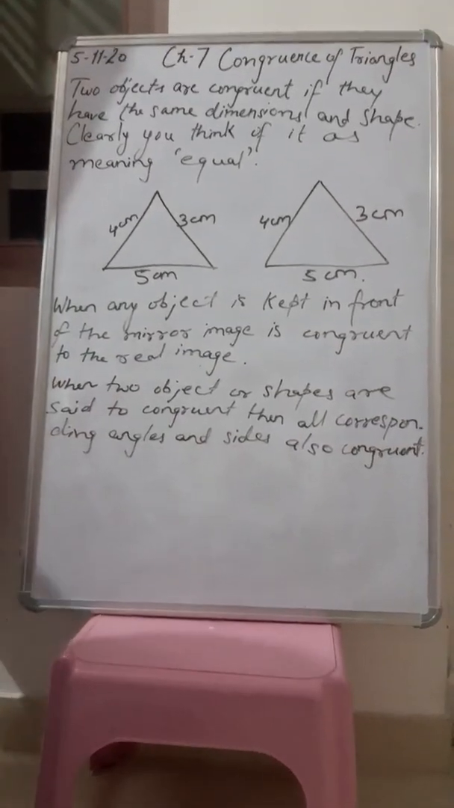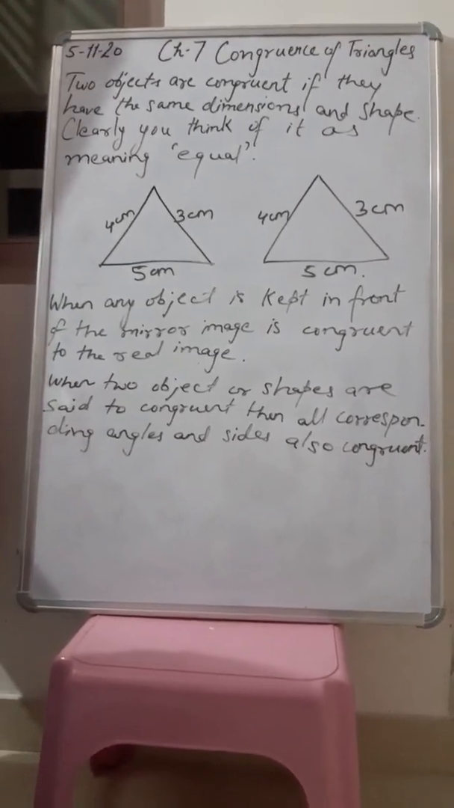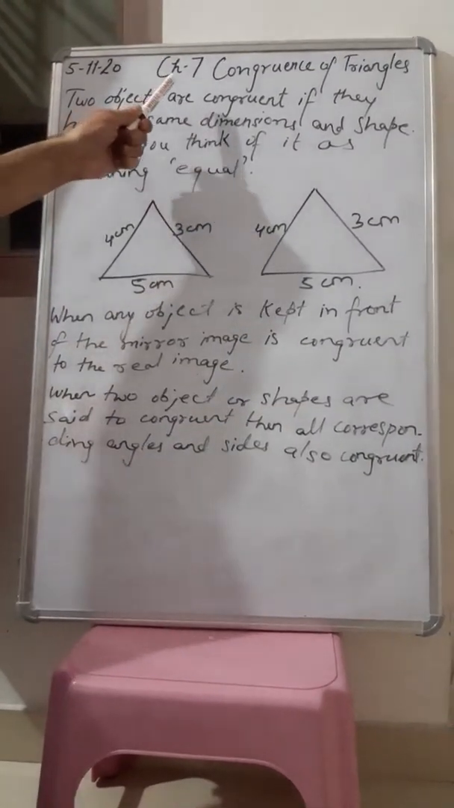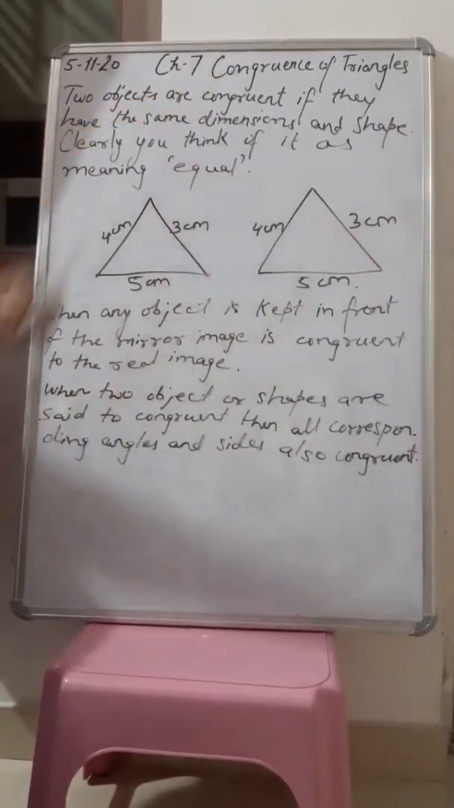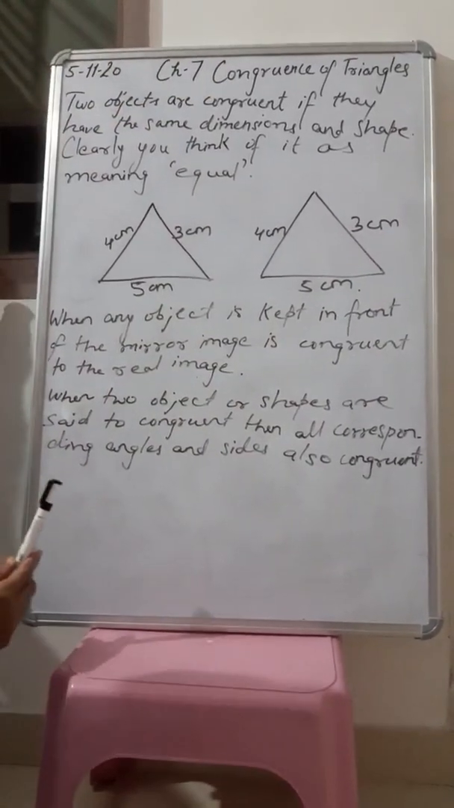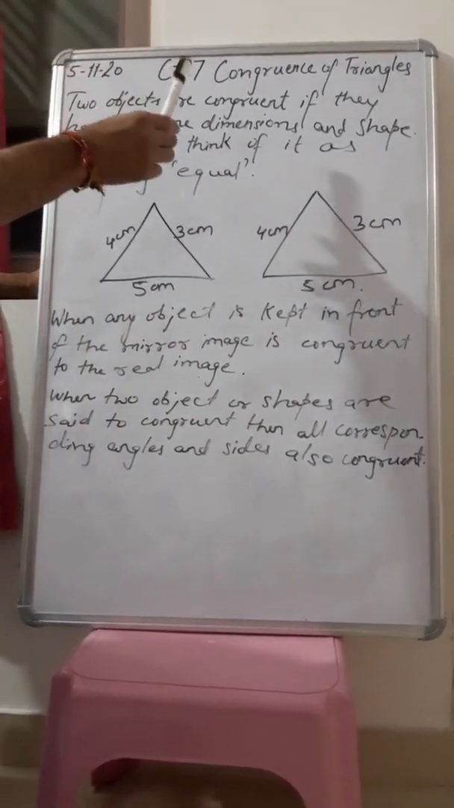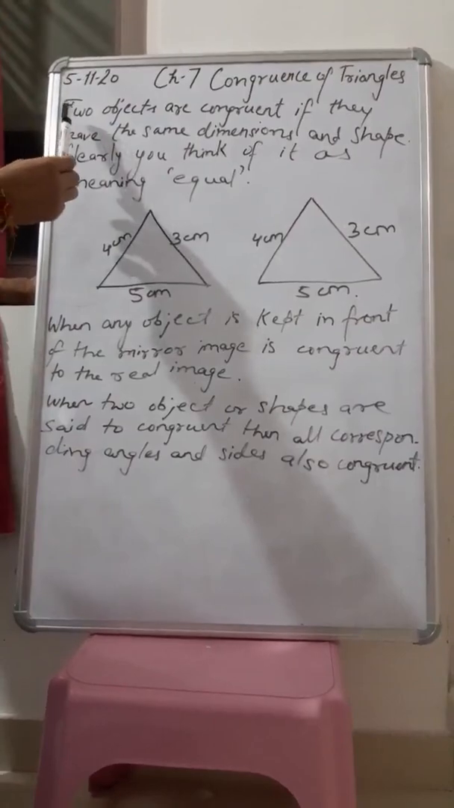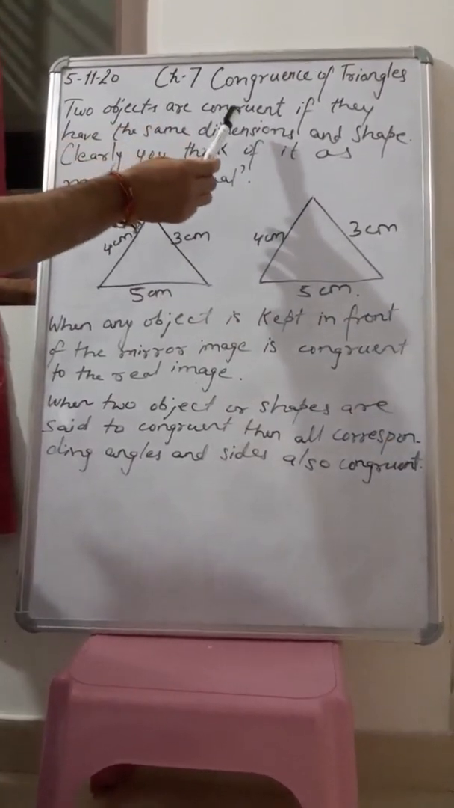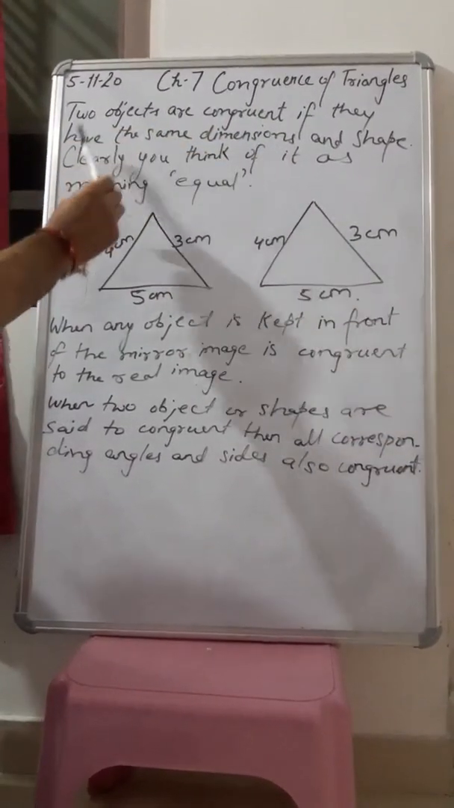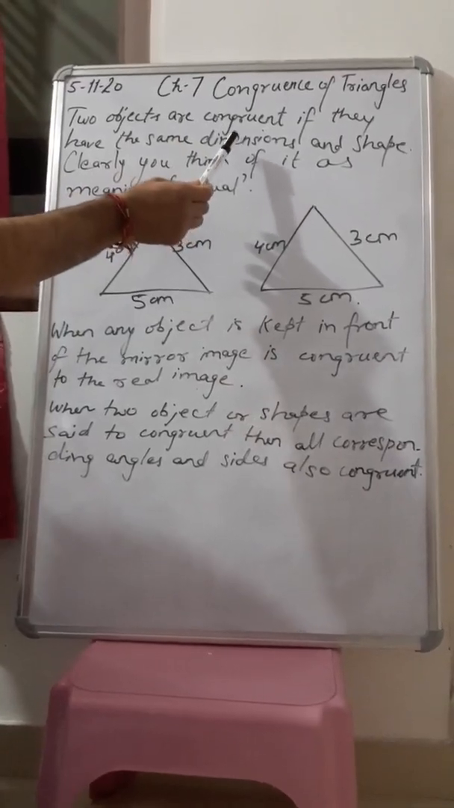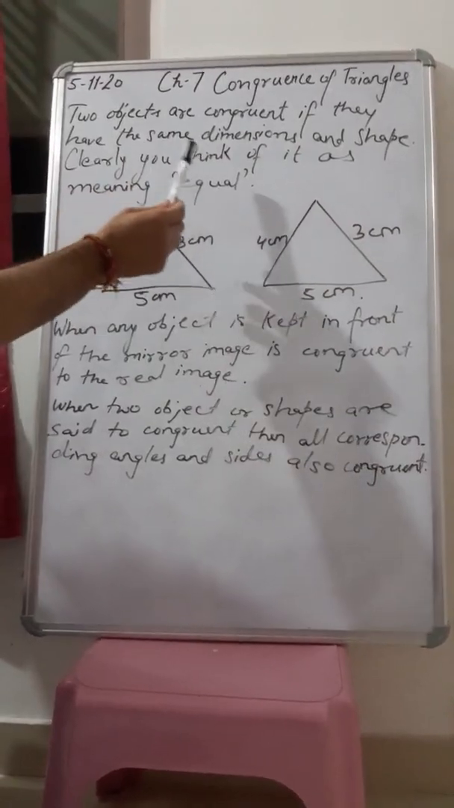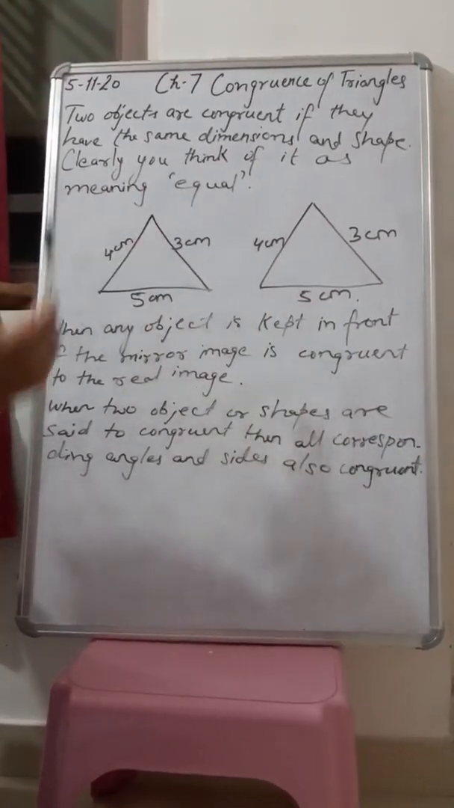So hello students, in this video we are going to start a new chapter, chapter number 7, congruence of triangles. First we have to understand what we mean by congruence. Two objects are congruent if they have the same dimensions, that is measurements, and shape. Clearly, you can think of it as meaning equal.